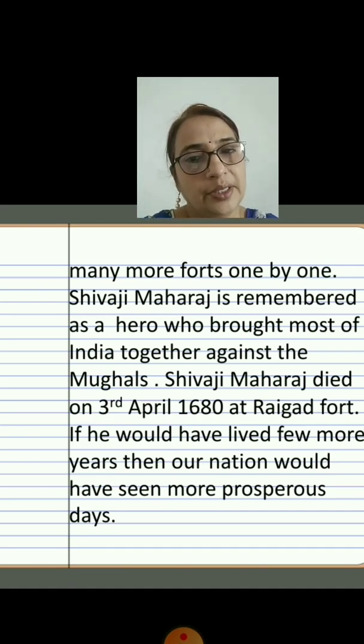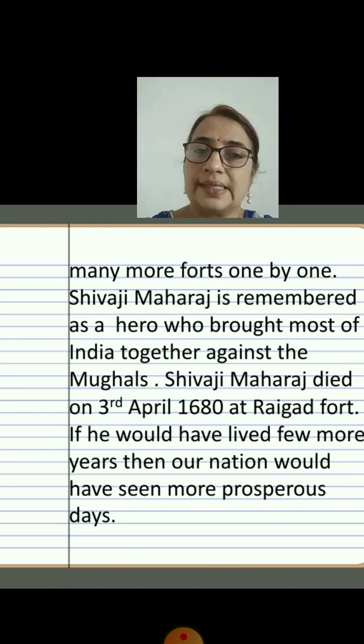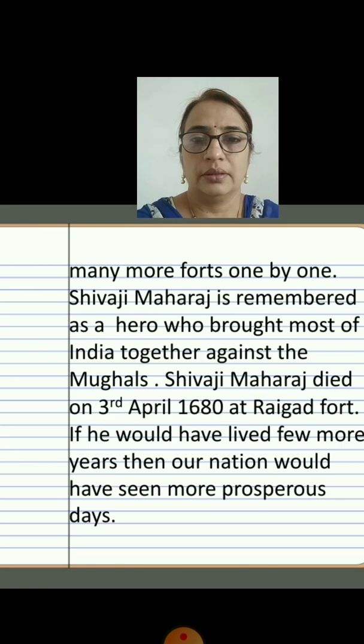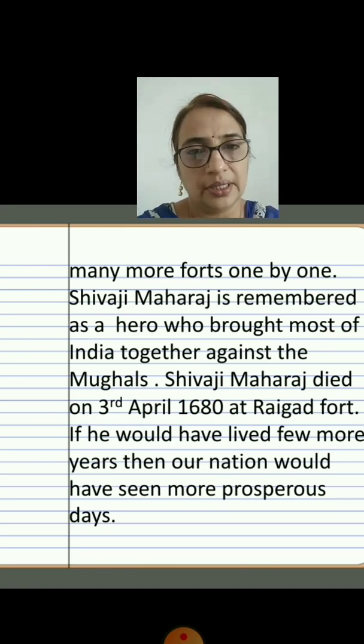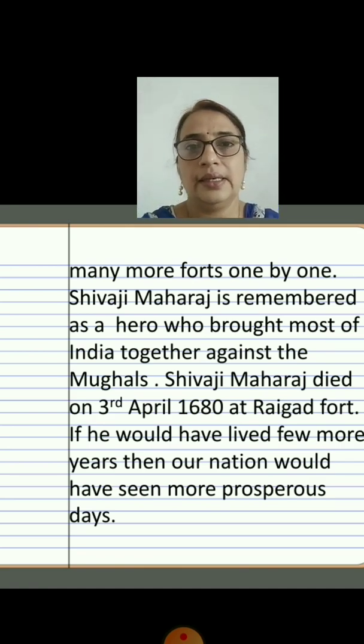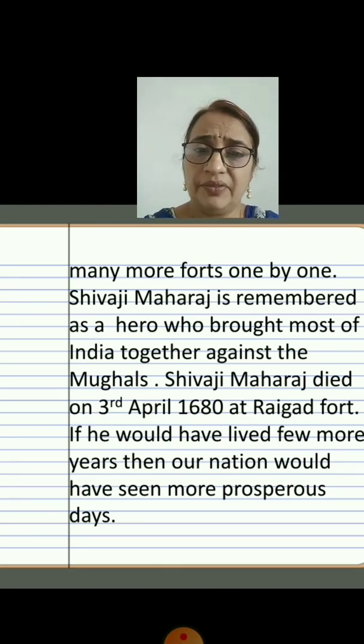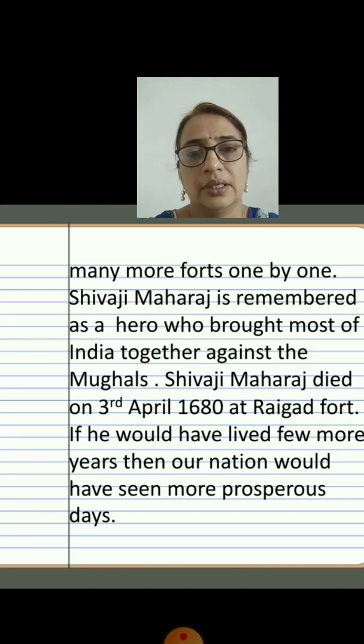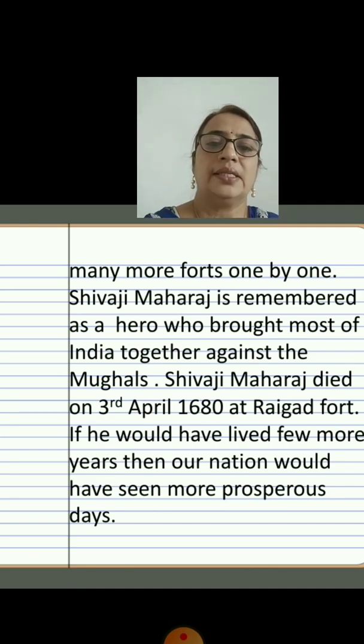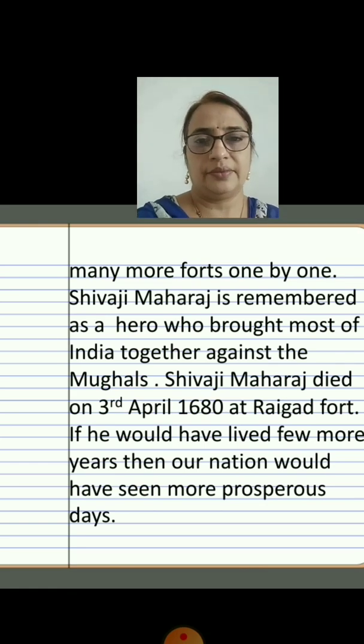Shivaji Maharaj died on 3rd April 1680 at Raigad Fort. If he would have lived a few more years, then our nation would have seen more prosperous days.